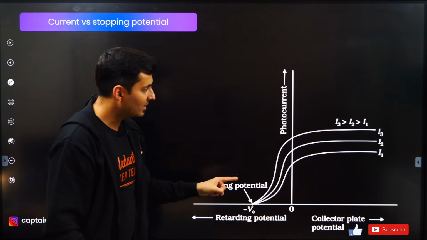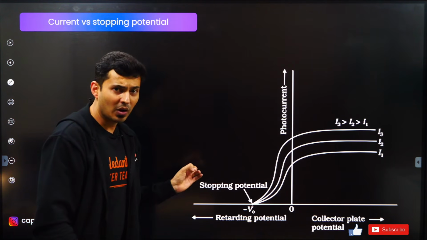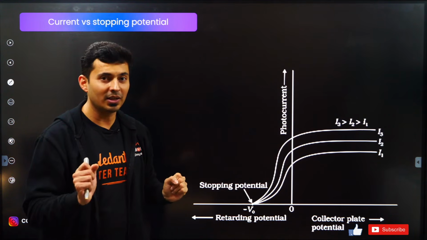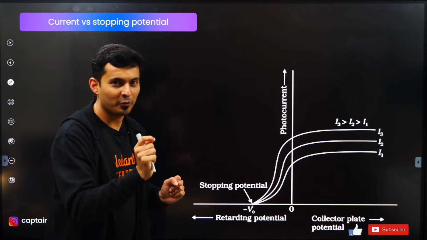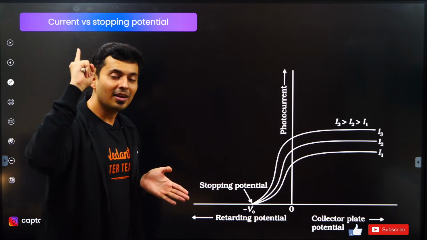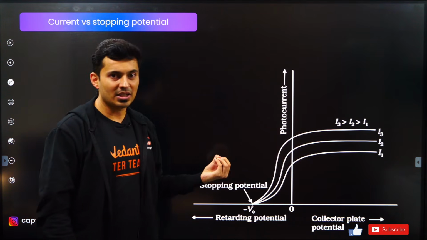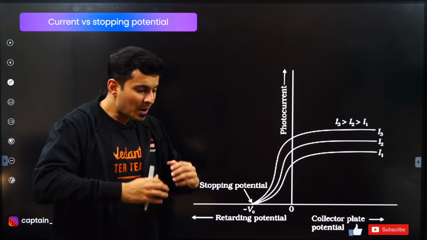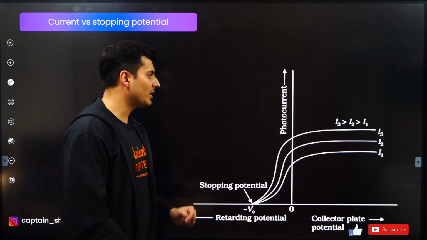But you have to see one interesting thing: no matter what the intensity of light is, the stopping potential is the same, because even if you increase the intensity of light, the energy of the photon does not increase, because the energy of the photon is dependent on its frequency, hf. So increasing the intensity just increases the number of electrons, but not the energy of the photon. So the electrons which come out are not of higher energy when you increase intensity. They will be of the same energy, but just more in quantity. That's why the stopping potential remains the same.